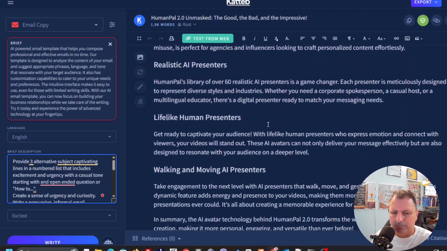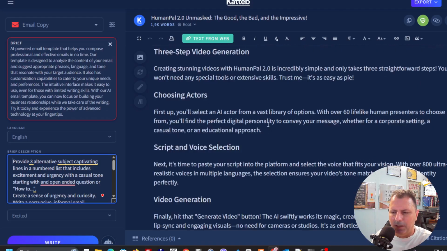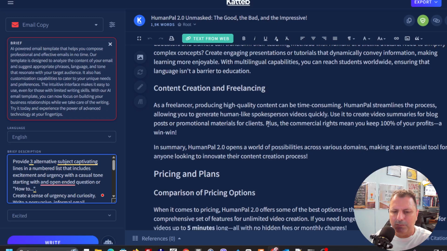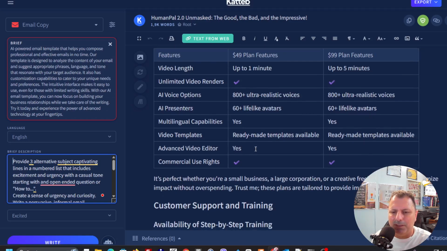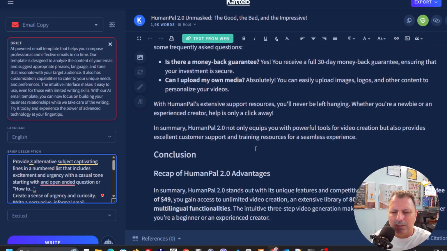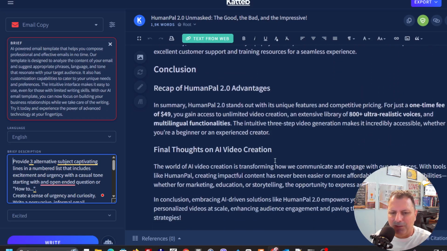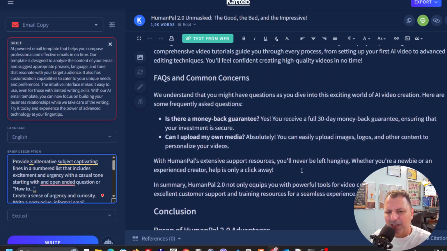It's amazing how many details it created, and it even created this table with the features of each package that Polpona is providing with HumanPal AI, to the official website. It's really amazing. You're going to see that I keep reading over here, but it's really, really amazing.